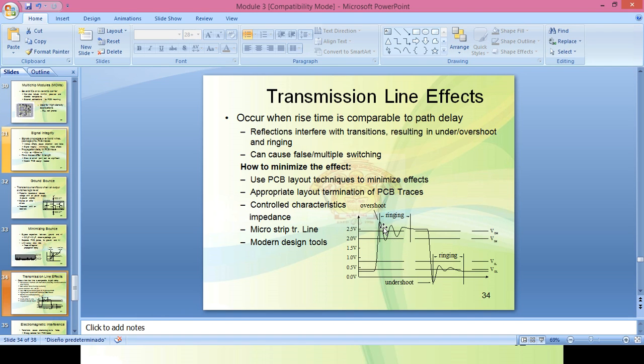So to minimize this effect, we have to take proper PCB layouts, an appropriate layout design, and control the characteristic impedance of that path. Then we make microstrip lines on those tracks, so you can add the characteristic impedance along with them.